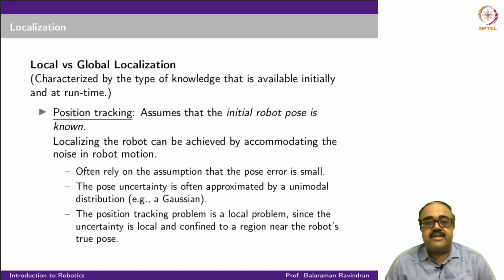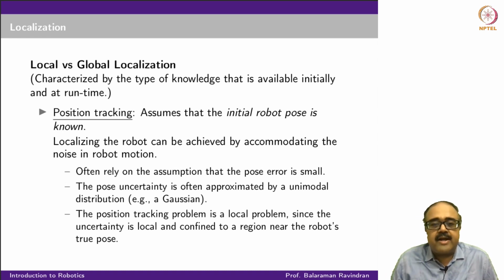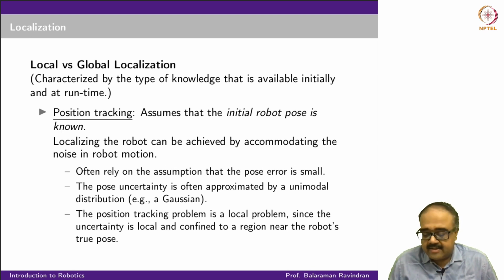You can use those efficiently with a single Gaussian, because you are not interested in accommodating multiple hypotheses, but only in tracking this one true pose with small amounts of error around it. Because the uncertainty is confined to a small region, this is called a local problem. This is exactly the kind of situation which the Gaussian filters were most appropriate for, this kind of position tracking problem.